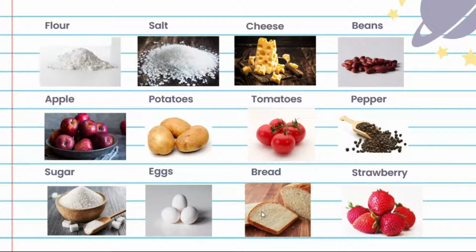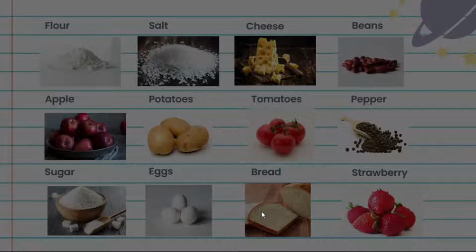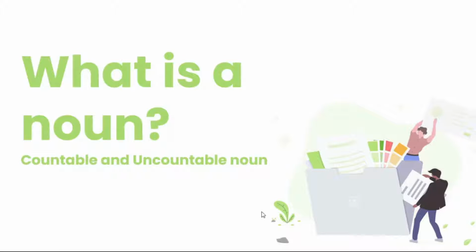In this story, we will have to figure out which of these ingredients are countable and uncountable. But before that, let's first discuss what are countable and uncountable nouns. What is a noun? A noun is a name of a person, place, thing, or an event. There are two types of noun here: the countable and uncountable nouns. Countable nouns are nouns that we can count, and uncountable nouns are nouns that we are not able to count. Usually, countable nouns have their plural forms, while uncountable nouns do not have one because they are uncountable.